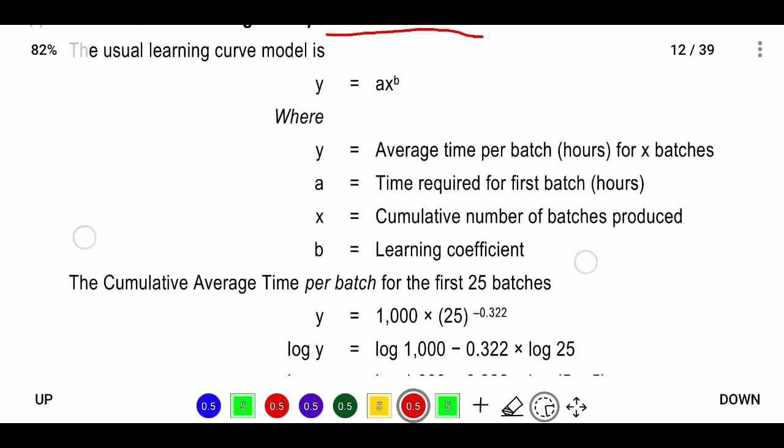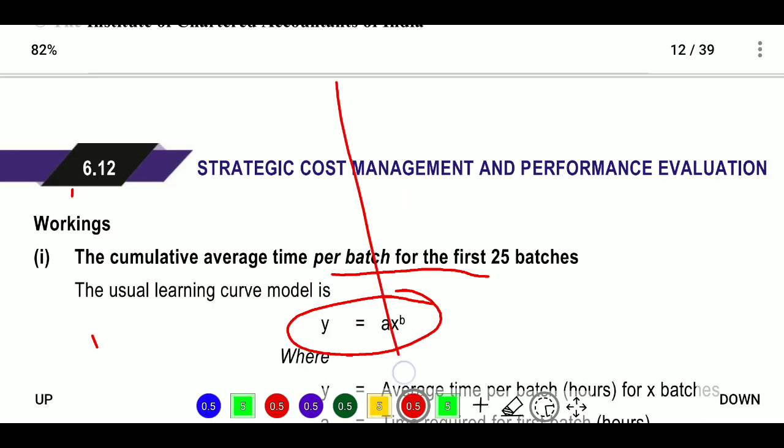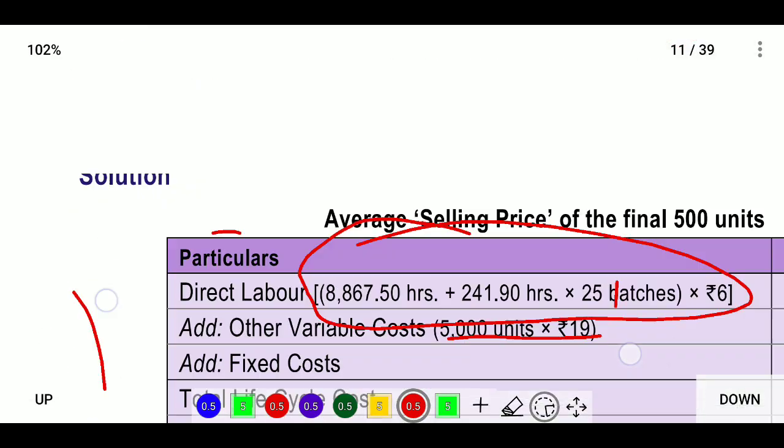What is there? We will learn the formula y is equal to ax to the power of b. Here y is equal to the average time per batch. So what is the average time? For 100 units we will take, I think, 1000 hours.